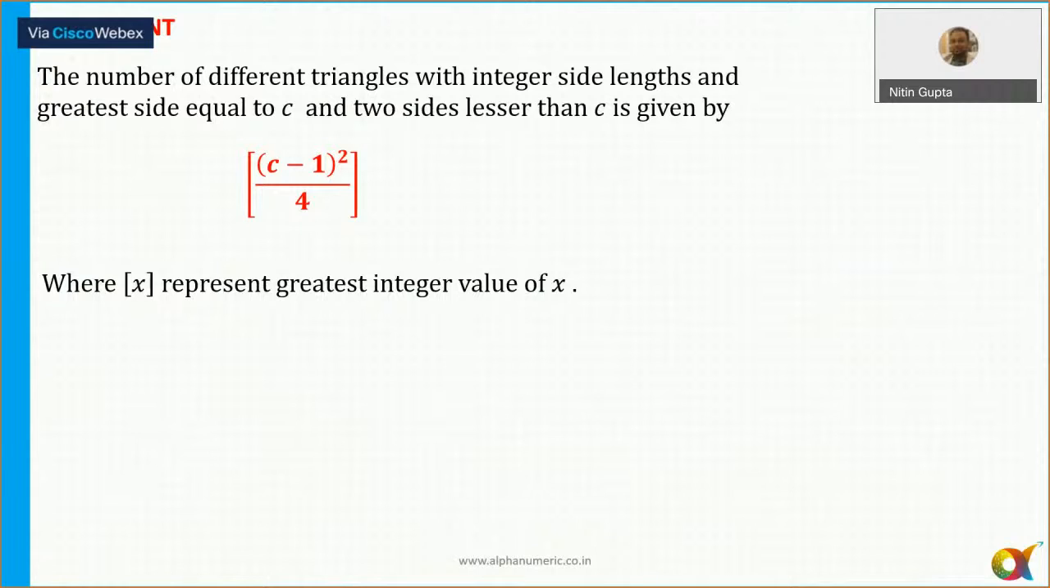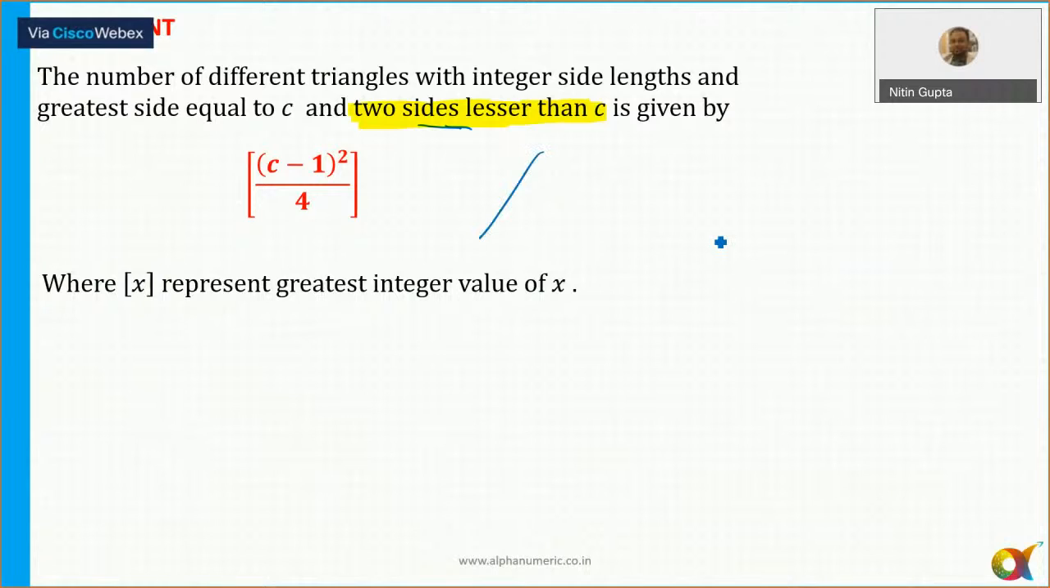Now यहाँ पे ये जो formula मैंने बताया था, it says the number of different triangles with integer side length and greatest side equal to c and the two sides lesser than c. Now in the previous slides, the two sides can be even lesser than or equal to c, but यहाँ पे क्या है, it has to be lesser than c.